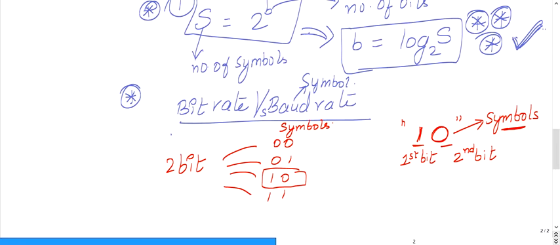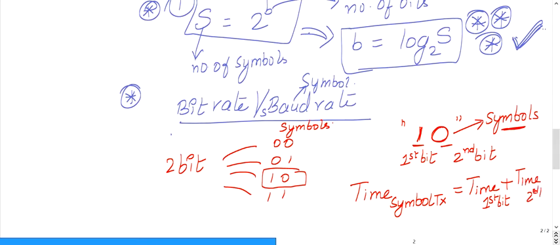That is what I would like to calculate. The time for symbol transmission is the time for the first bit transmission plus the time for the second bit transmission.